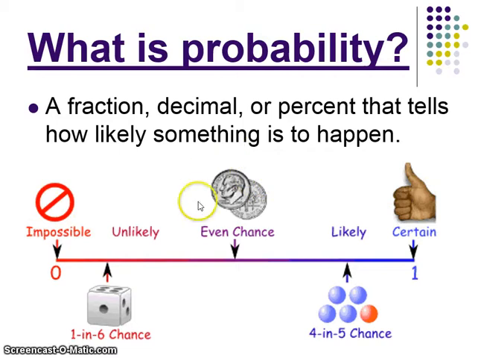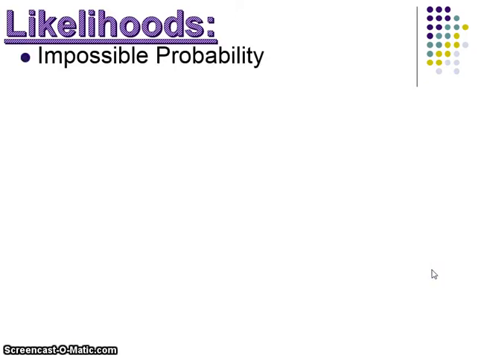In between, you have 50-50 chances, an even chance, such as heads and tails, an unlikely chance, such as guessing a certain number on a dice, or a likely chance. Here you see 4 out of 5 are blue. It is likely that you would pick a blue from these 5. Likelihoods, like we talked about, start with impossible.